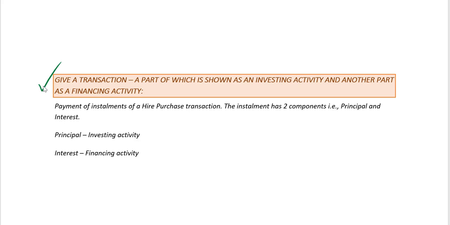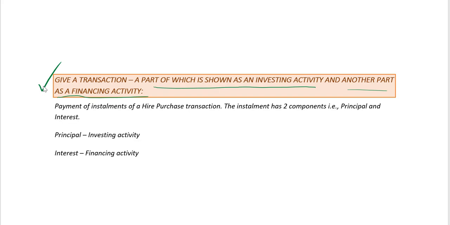Finally, we will give an example of a transaction. A part of the transaction will be shown as investing activity and another part of the transaction will be shown as financing activity. So the transaction will have two parts, and one part of it will be investing activity and the other part of it as financing activity.